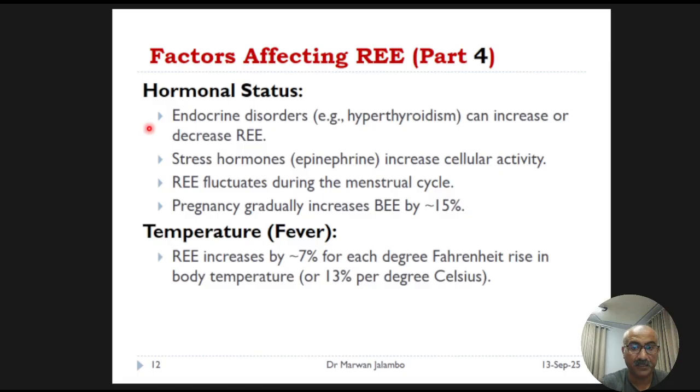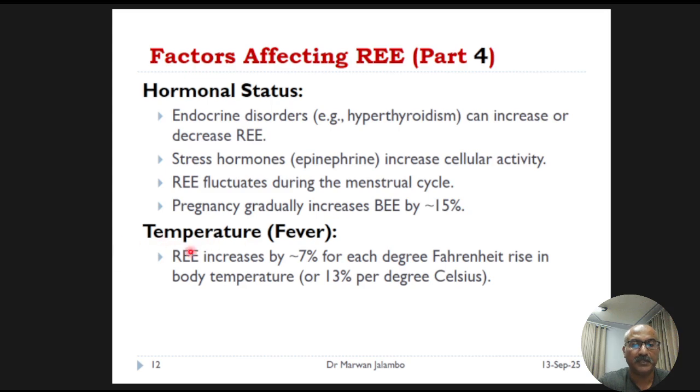A woman's metabolic rate even fluctuates slightly throughout her menstrual cycle, and pregnancy leads to a gradual 15% increase in basal energy expenditure to support the growth of new tissue.